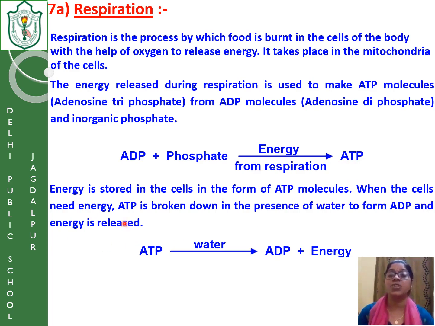When the cells need energy, whenever any kind of work, like when you are running, when you are doing exercise, for all the work we need energy. So whenever we need energy, these ATP molecules have the stored energy. To combine ADP and inorganic phosphate, we need energy. But when the ATP molecule breaks down for producing energy, it releases energy in the presence of water. ATP molecules are broken down in the presence of water to form ADP, and inorganic phosphate is separated and energy is released. So this way, energy is formed and stored, and energy is released for the function.